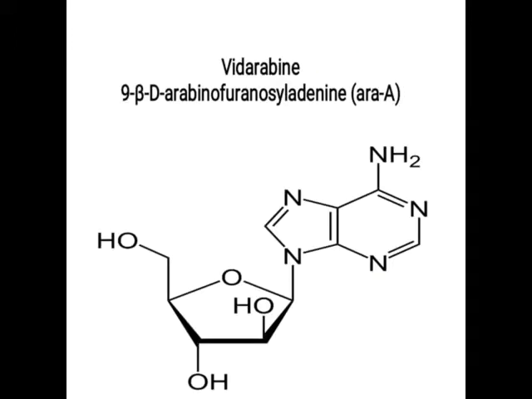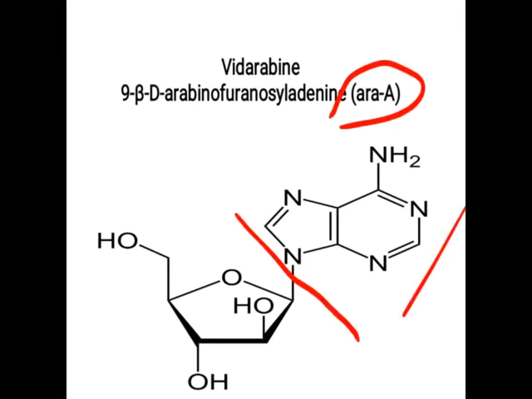Okay. Next drug, similar to the nucleoside analogs, it is vidarabine. It is also called ARA. Okay. So if you go through this one, this is the adenosine part. If the sugar is present at this position, in the same plane as this hydroxy group, if these two are in the same plane, it is called ribose sugar. But this hydroxy and this hydroxy are of different planes, having different symmetry.